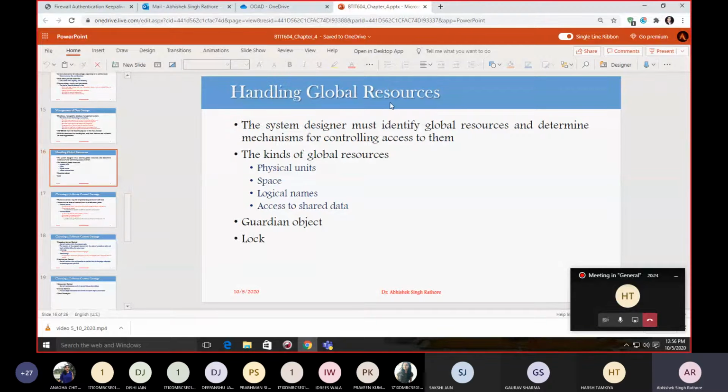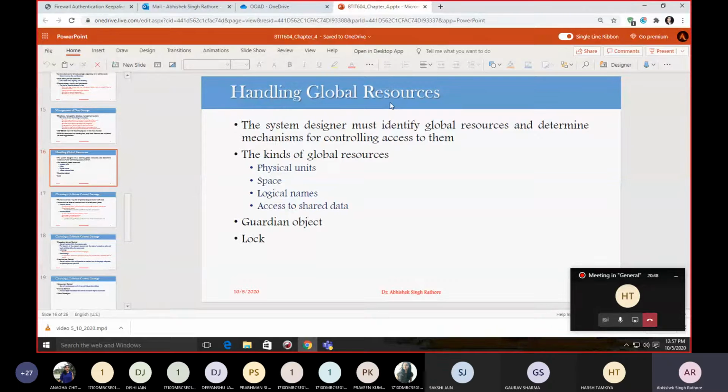So our focus has now shifted to how things are to be done. During analysis we were focusing on what is to be done, and now we are focusing on how it is to be done. So in that case we are focusing on system design. We have to make certain decisions about how your system design works.